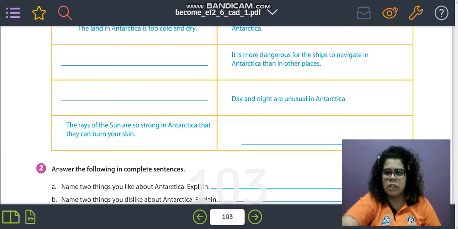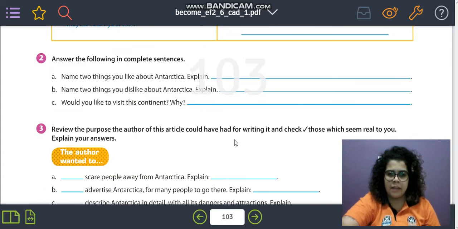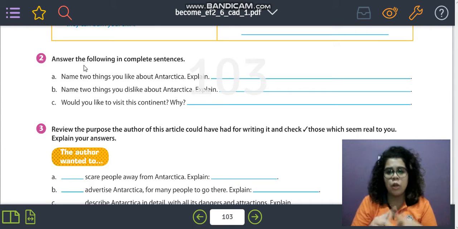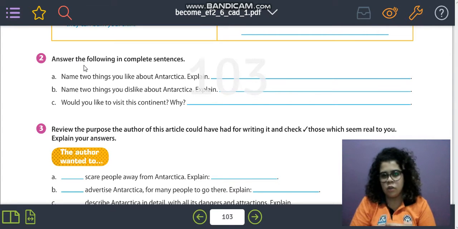So let's take a look at this second exercise. Answer the following incomplete sentences. Name two things you like about Antarctica and explain. You are going to find two things that you like about Antarctica and explain. You can use information from the text or some information that you found on the internet or something that you think about Antarctica. And you're going to explain why you chose these two things.